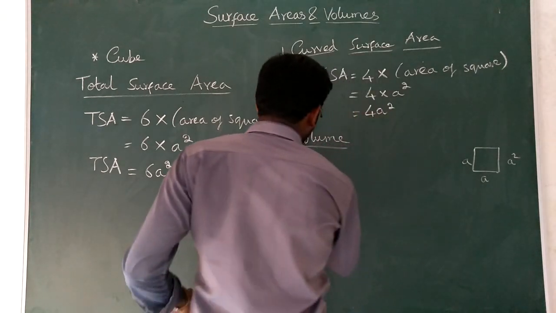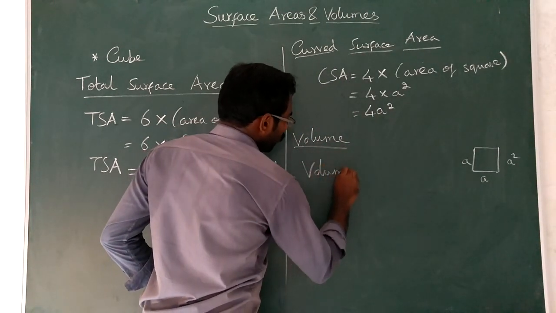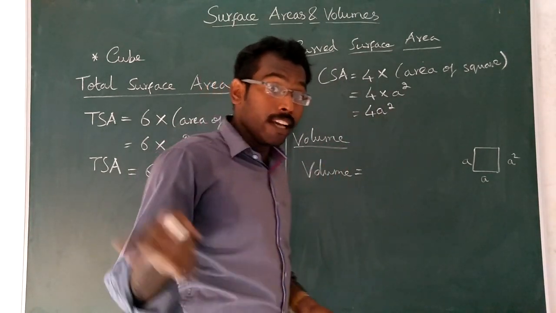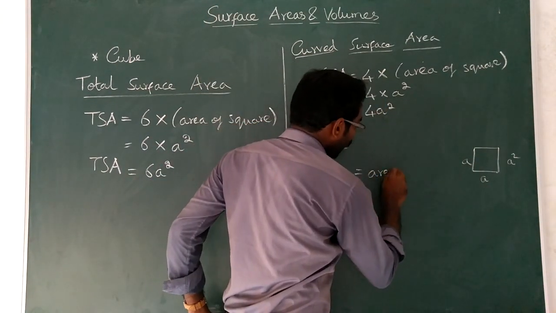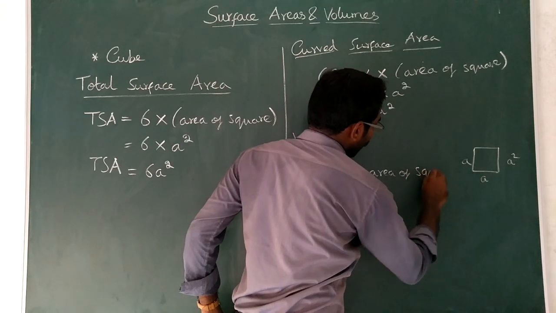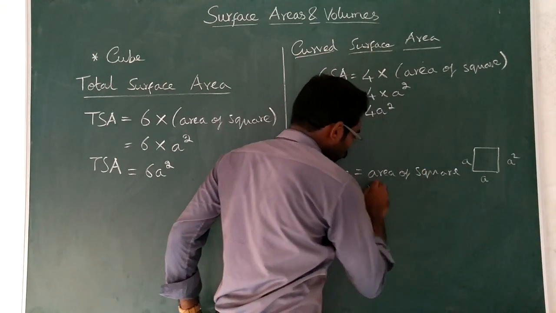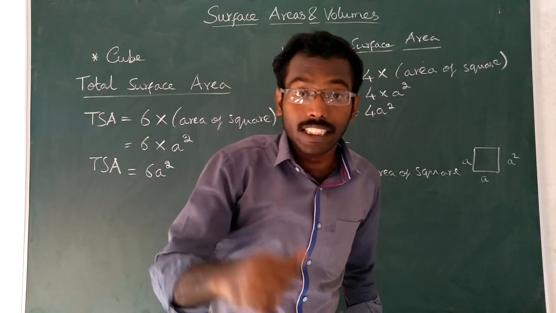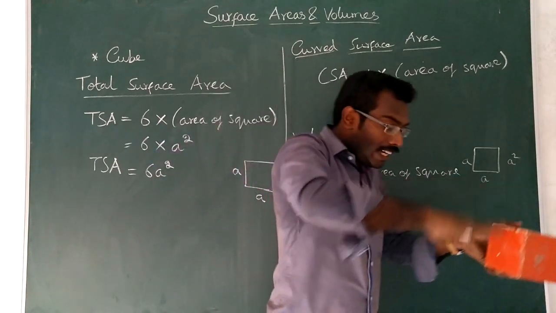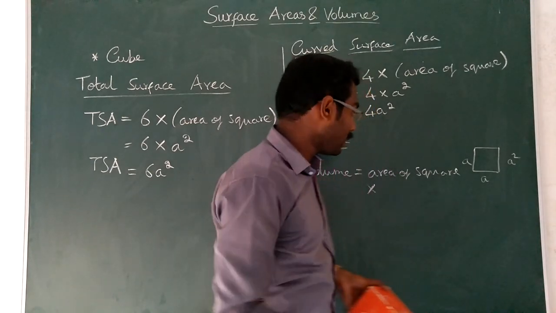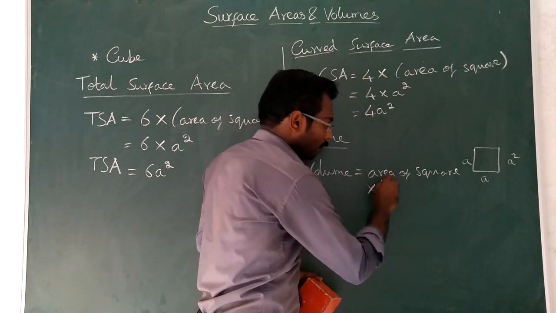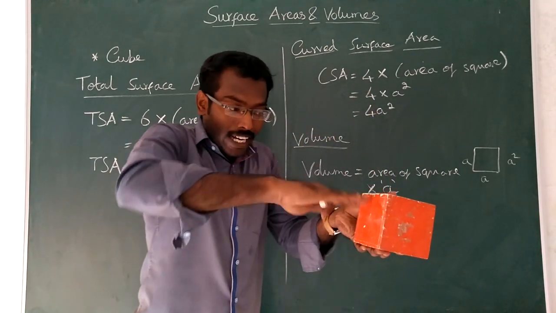Therefore, the volume formula is equal to: already you are placing one square as the base, so area of square, into how many squares you are placing? You are placing up to the height A. So A number of squares, so into A. A is nothing but the height of the cube.